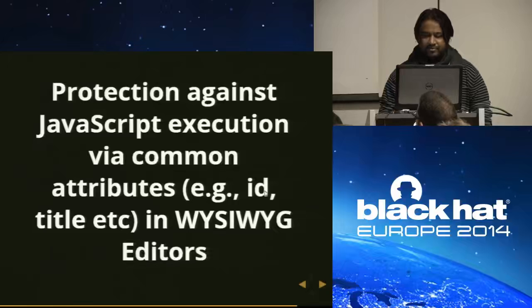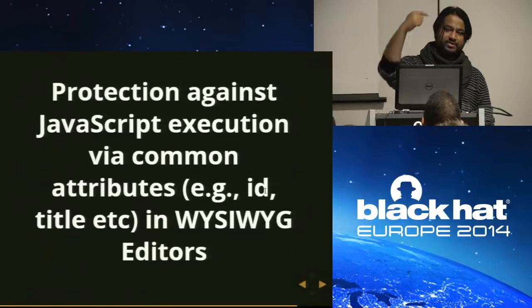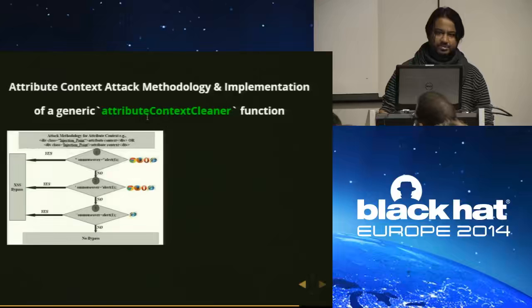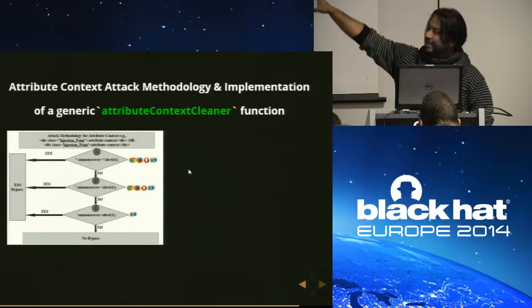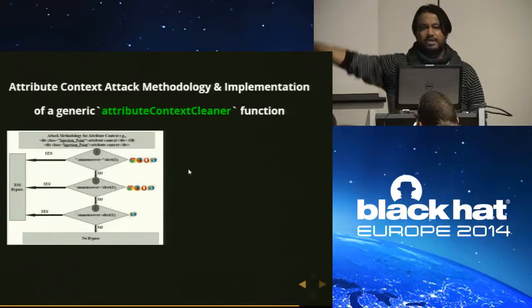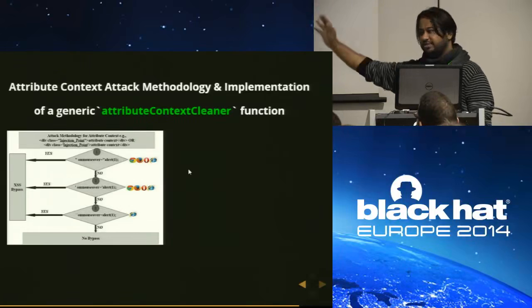So how do we protect against JavaScript execution via attributes? I showed you a chart earlier, the first chart, a 3-step process. Remember this chart, this is a 3-step process. So what should the protection look like? It should look very simple. If I ask you, just by looking at this graph, how you would design a filter, would anyone like to suggest anything?